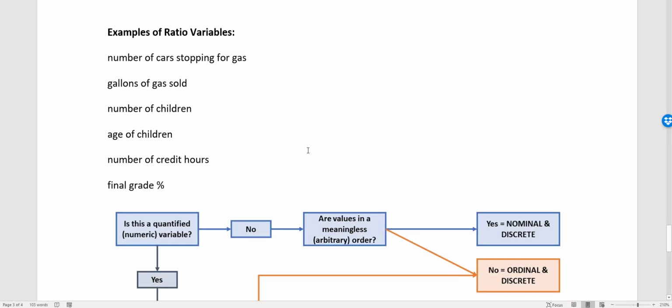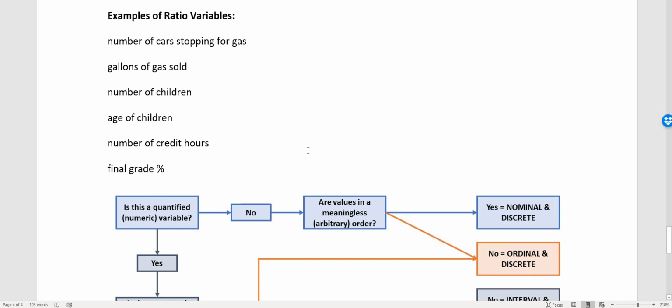All right. Ratio variables, the richest variables of all. Statisticians love ratio variables because we can compute meaningful ratios with them and compute percentages and probabilities, and we can really do a whole host of fun statistical analyses if we have ratio variables, because you can turn a ratio variable into an ordinal variable, but you can't turn an ordinal variable into a ratio variable. You can't get richer data out of weaker data. All right, here we go.